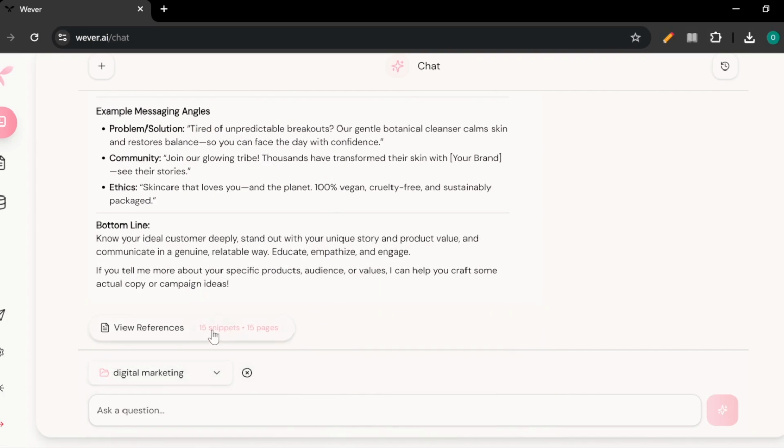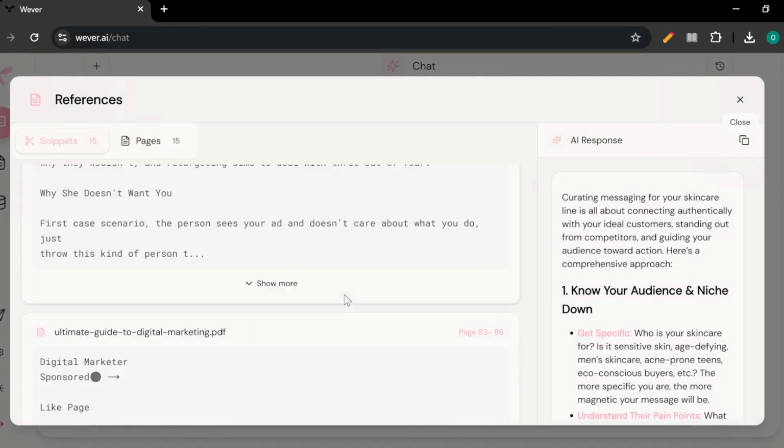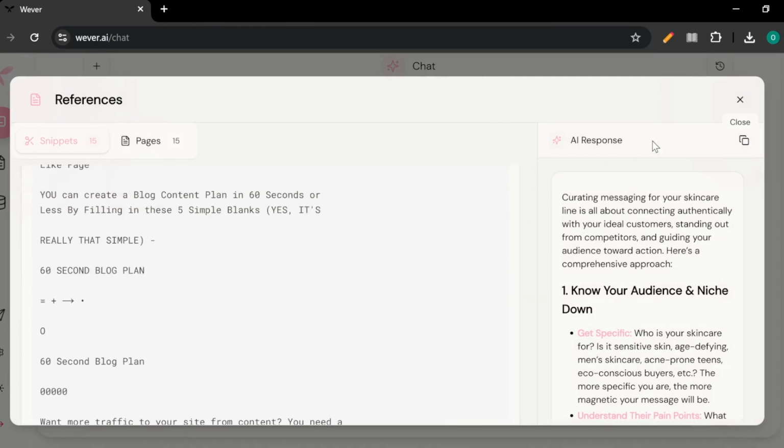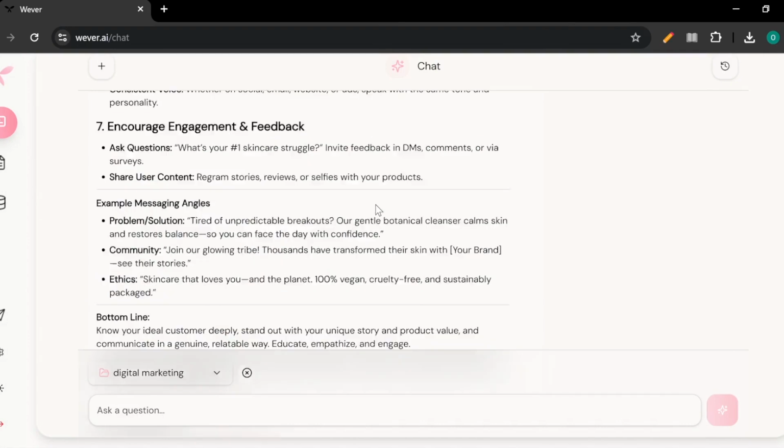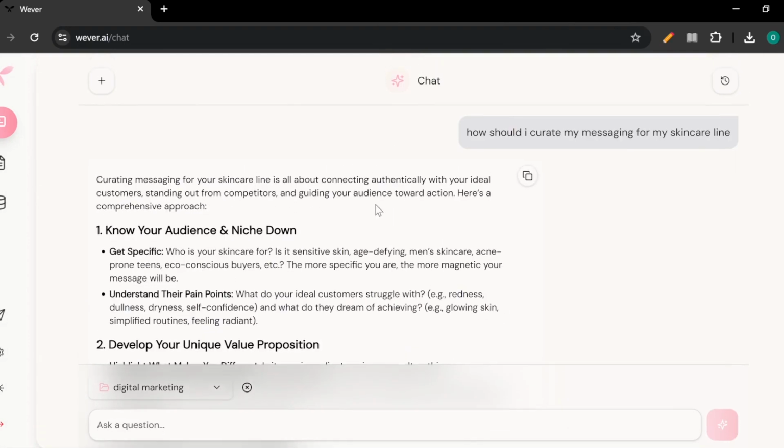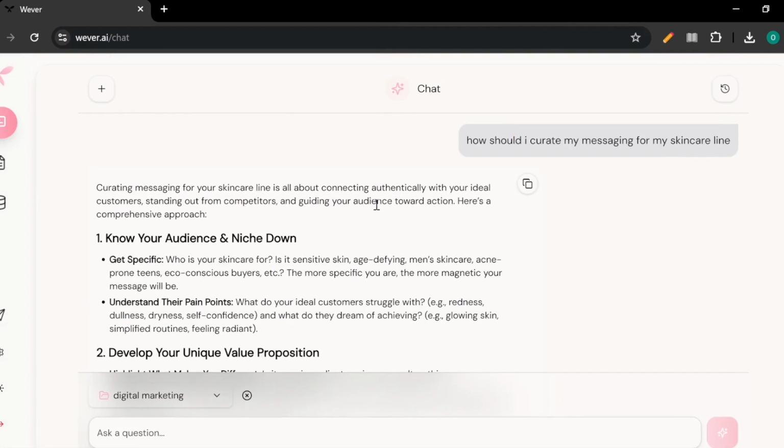And once again, you can view the references that it pulled all of this from. So let's say that your CMO expects you to use a certain framework when you craft your skincare ads. Now you can know you're compliant with whatever your CMO wants.